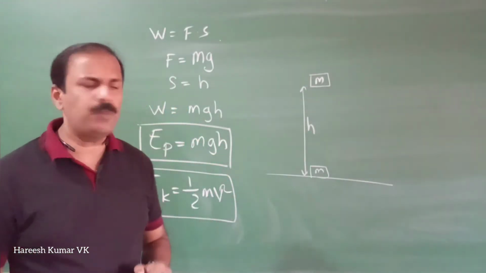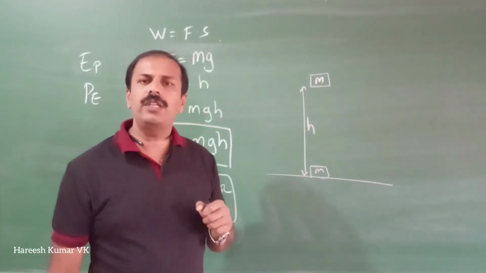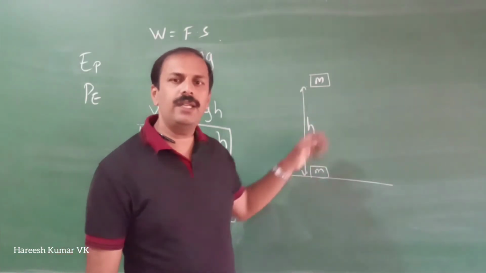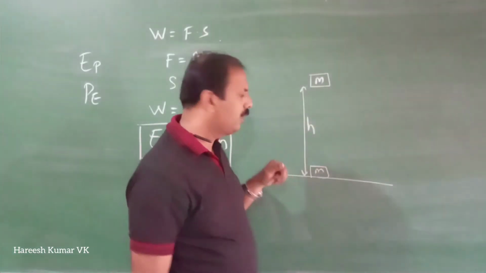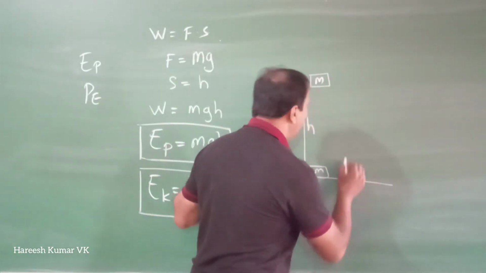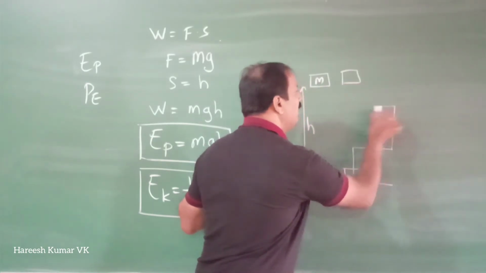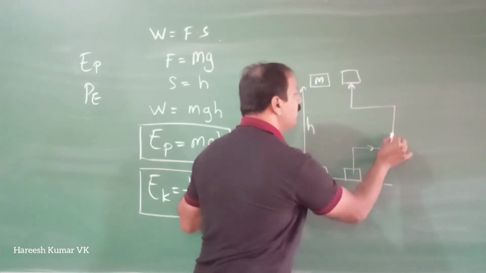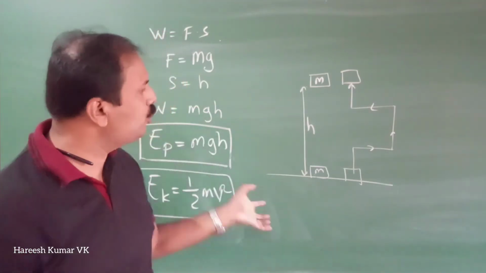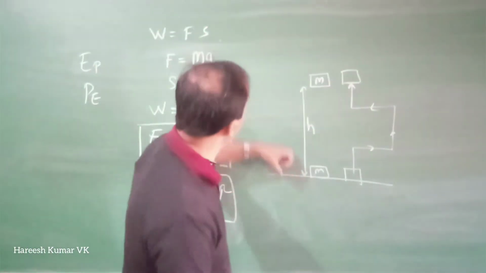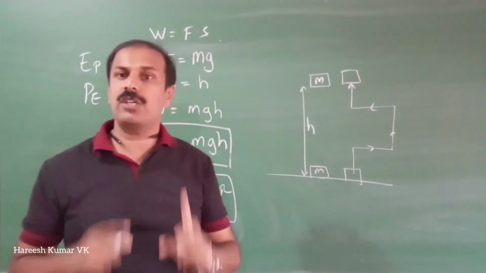Now one more very important point here. The potential energy is the work done to bring from here to here. Now think of another situation where we are bringing it by a different path. Instead of lifting directly from here to here, somebody first lifts it a little bit up, then moves this way, comes here and lifts like this. What will happen in this case? That is also an important question. What will happen if you change the path? Otherwise another fellow lifts it up here, then brings it back. Whether the work done will be the same, such a question will come.